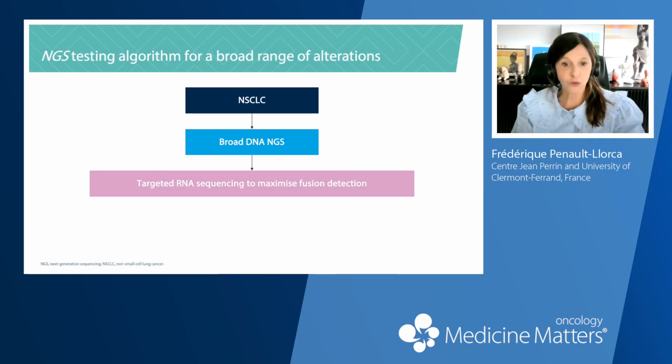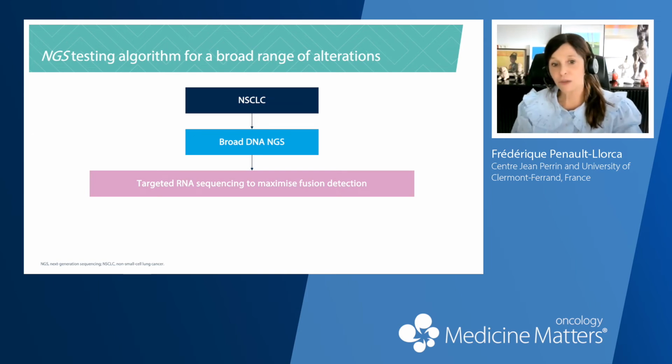For NGS, we have two possibilities: broad DNA NGS or RNA sequencing. So in fact, if a large broad DNA NGS panel fails to identify drivers, we have to conduct RNA sequencing, usually targeted RNA sequencing, to maximize the detection of fusions, because we know that with DNA, we don't have the maximum sensitivity to detect fusions.